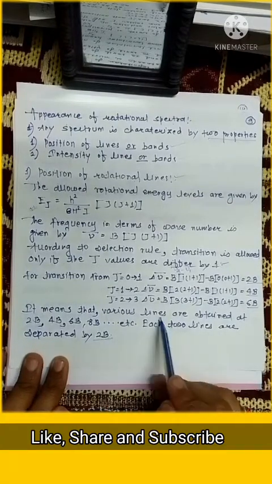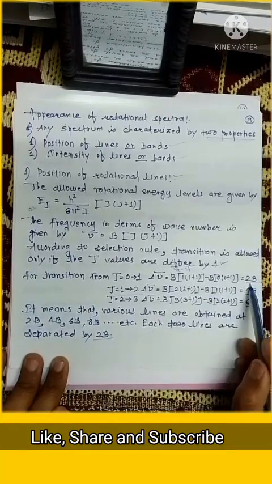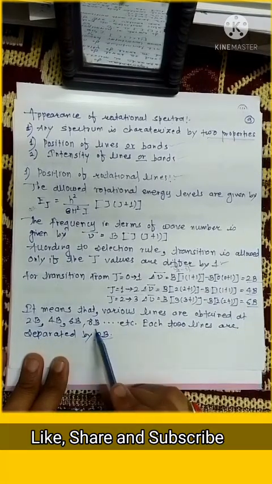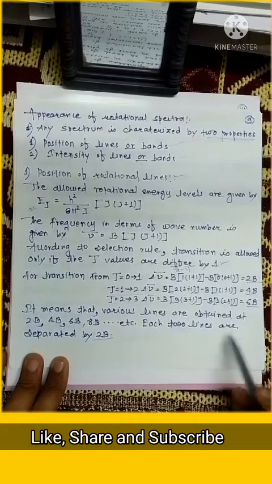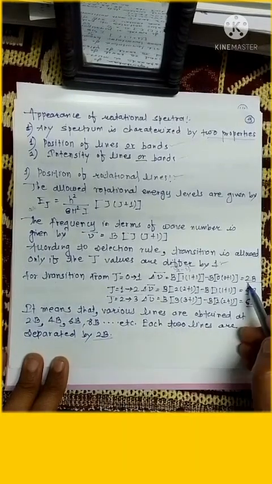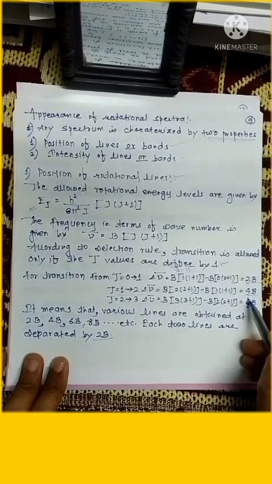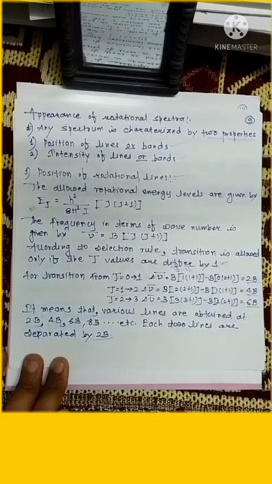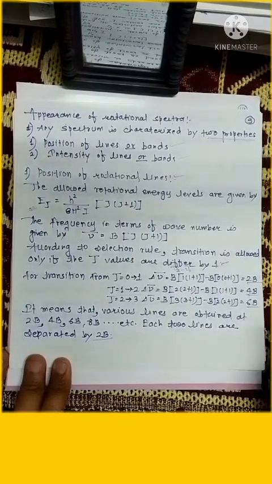So it means that various lines are obtained at twice B, 4B, 6B, 8B, and each line is separated by twice B distance. Just see, if we subtract the first line position from this, we get twice B. So all lines are present at a distance of twice B.